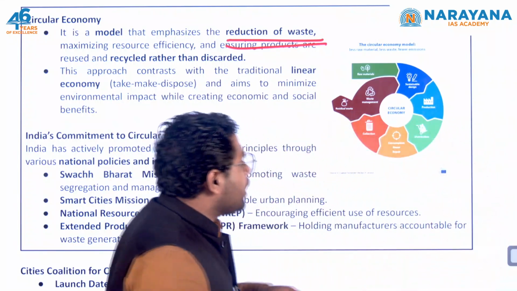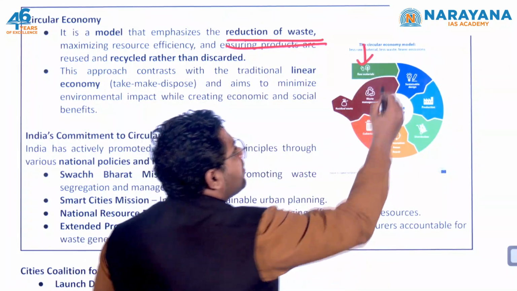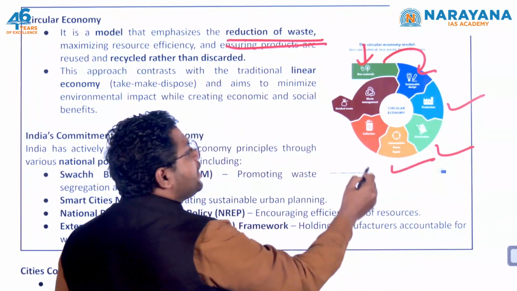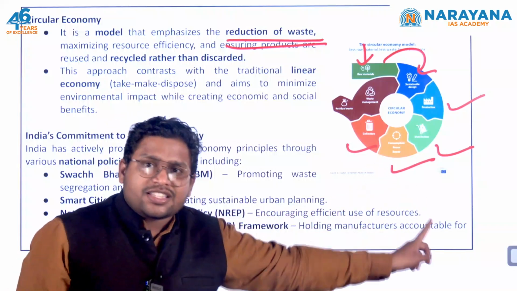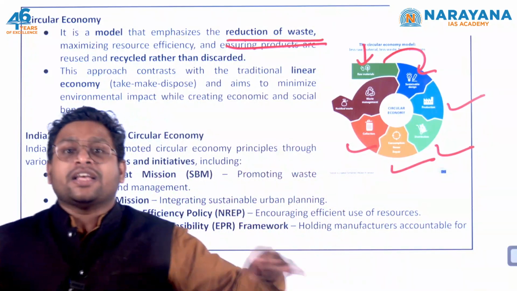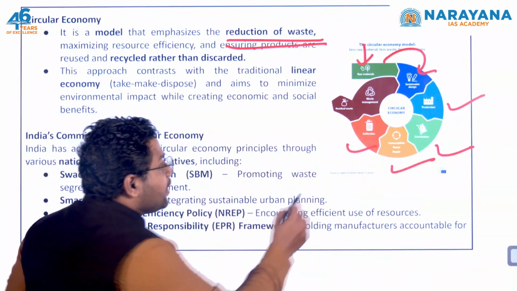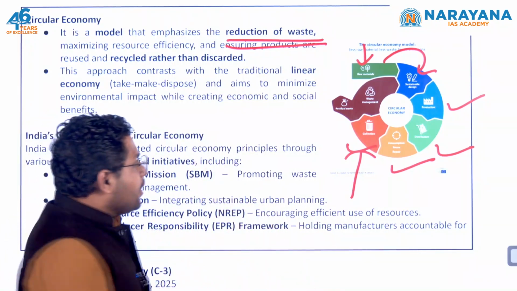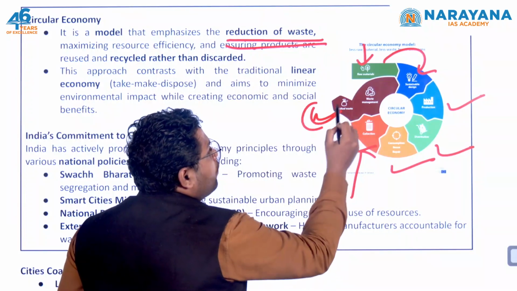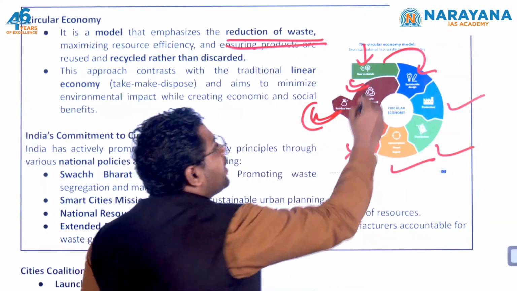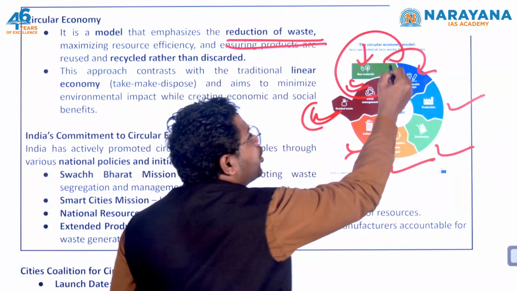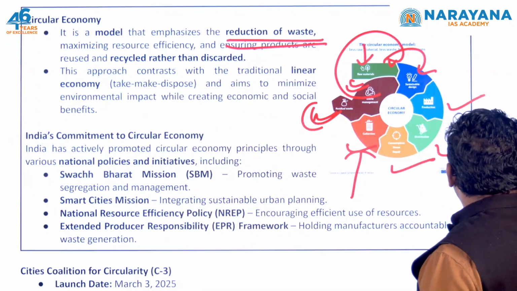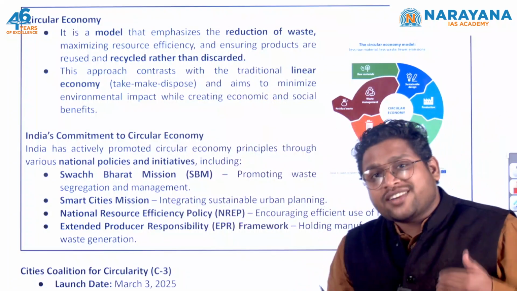So in a circular economy, we have some raw materials, then we go for a sustainable design. We produce it, we distribute it, we consume it, we collect it. After consumption, we are not throwing away the waste material. Rather, we are collecting that material from the garbage or whatever it is. Then we use that residual waste, we do the waste management part, and we use the same material as raw material again. So this is how circular economy will function, or how we want it to function.